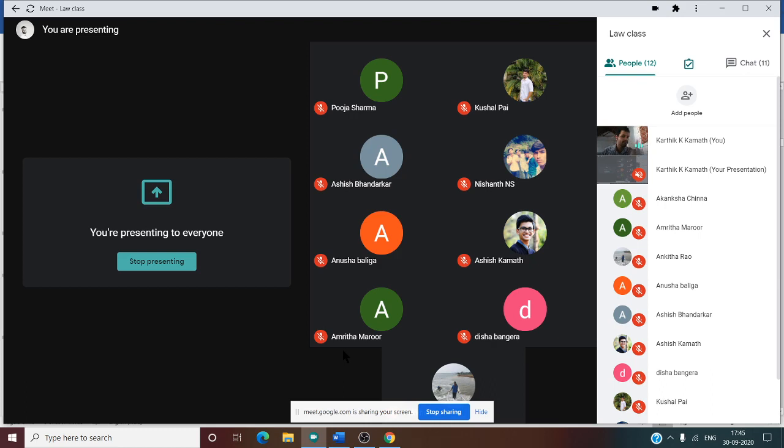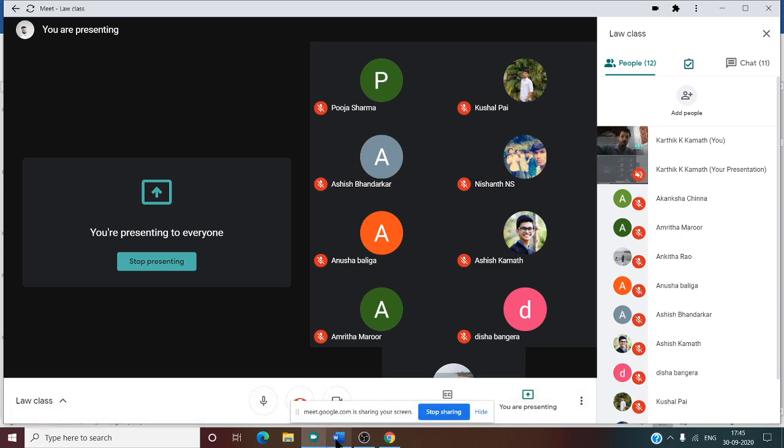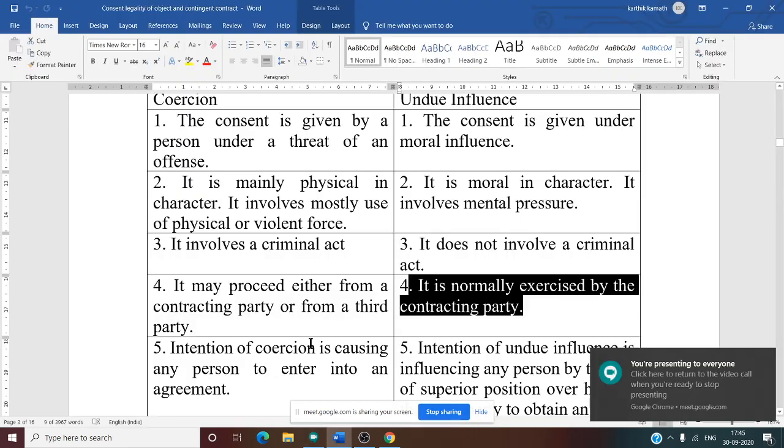A is a father, B is a son, C is a third party. So a third party cannot make an influence. But in the case of coercion, a third party can cause injury to the contracting party, the offerer. Yes, so that is the meaning of this.